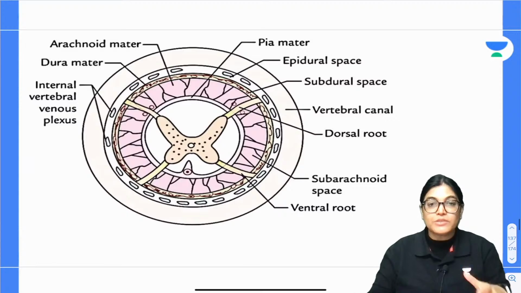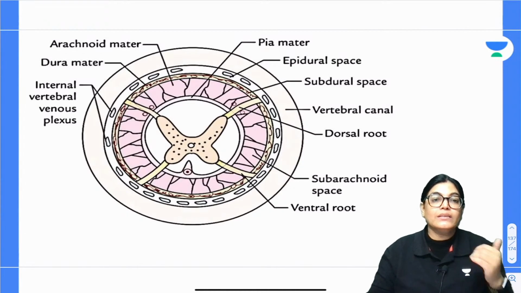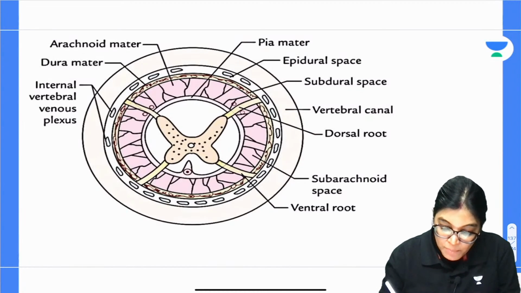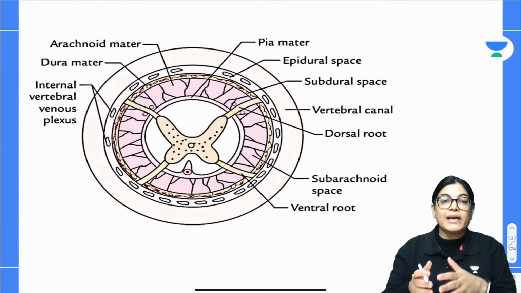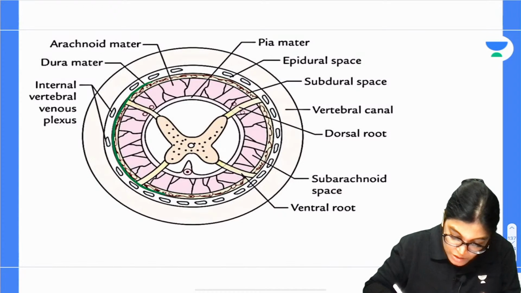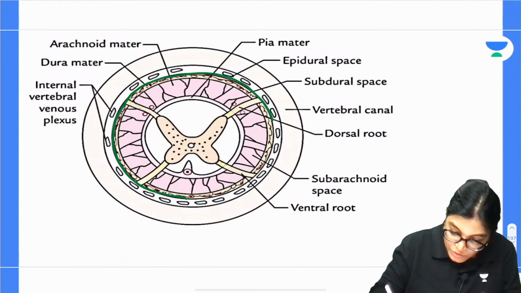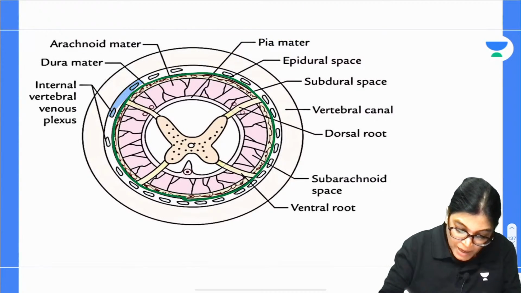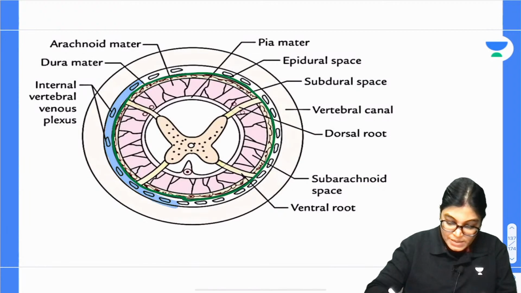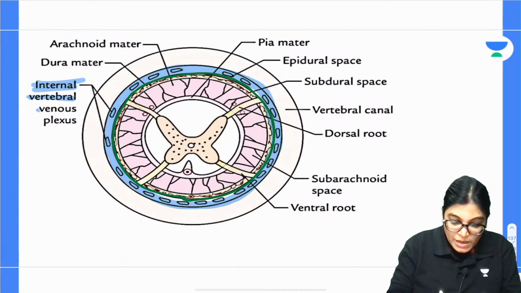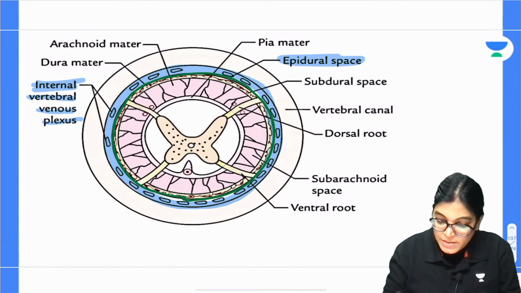Now, I would also like to show you a schematic diagram to help you understand the location of the internal vertebral venous plexus. The internal vertebral venous plexus is located in the epidural space. Now, my dear aspirants, epidural space means the space lying outside the dura mater. So, let me first tell you where the dura mater is. This is the green color I am using for highlighting the dura mater. See here, and just external to the dura mater, the space which I am highlighting with light blue contains the internal vertebral venous plexus. This space is the epidural space.